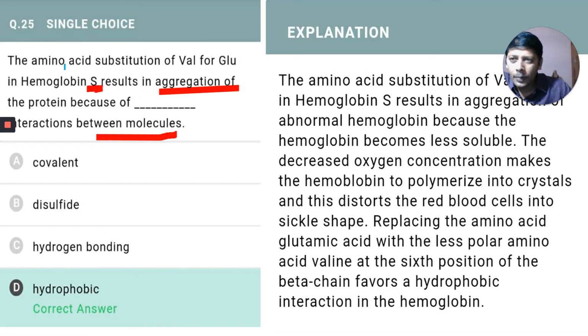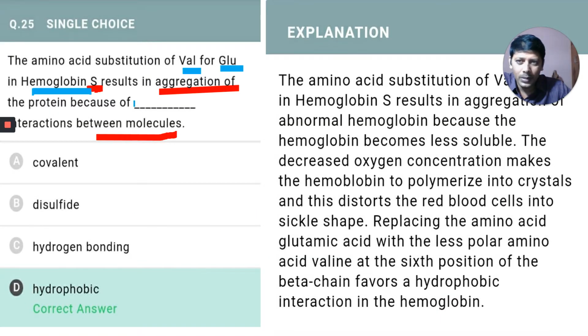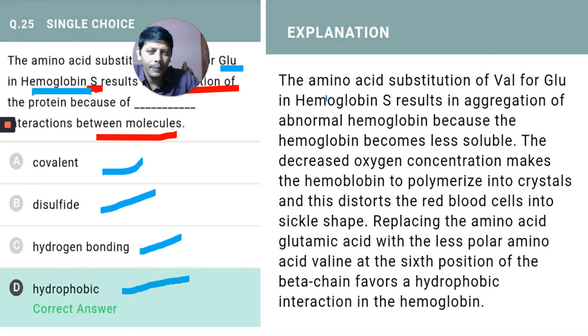Okay, come back. Amino acid substitution of valine for glutamic acid in HbS. This is the HbS, it replaced glutamic acid, results in aggregation of protein because of dash interaction between the molecules. Covalent, disulfide, hydrogen bonding, and hydrophobic. The answer is hydrophobic. Let us look at the explanation.